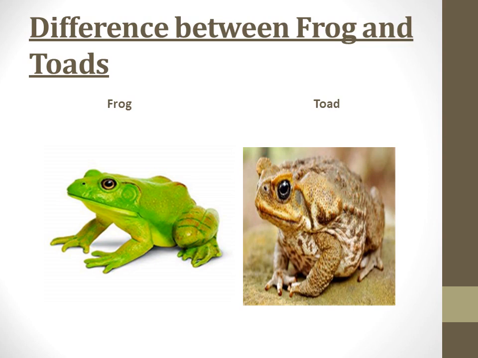And you can see here that the color of a frog is usually green, while the color of a toad is usually brownish. Frogs are larger in size while toads are small. Frogs spend most of their life in water or near water, and toads spend most of their life on land. Frogs have longer hind legs while toads have all legs equal in size. And the frog skin is transparent and less warty, while the toad skin has warts and is usually dry.